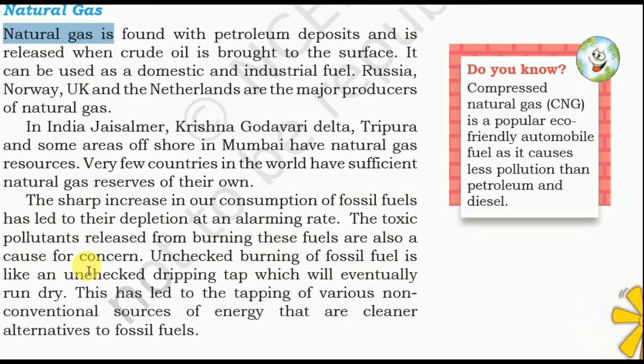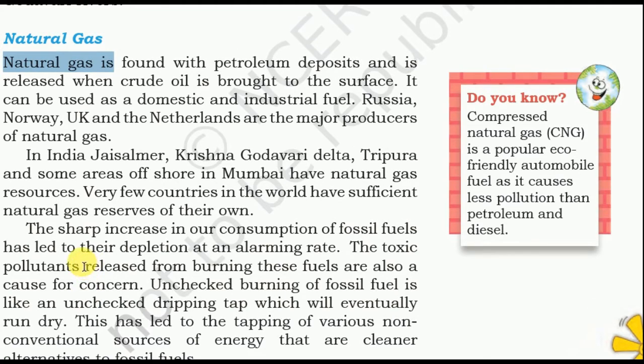In India, Jaisalmer, Krishna-Godavari Delta, Tripura, and some areas offshore in Mumbai have natural gas resources. Very few countries in the world have sufficient natural gas reserves of their own. CNG, or compressed natural gas, is a popular, eco-friendly automobile fuel as it causes less pollution than petroleum and diesel.